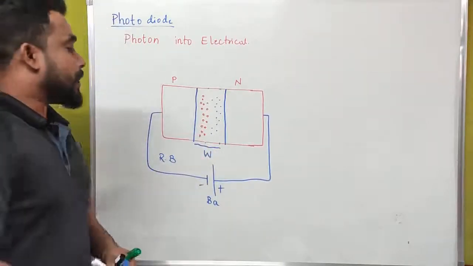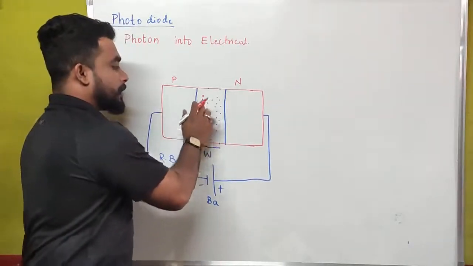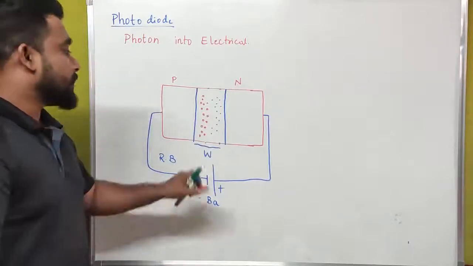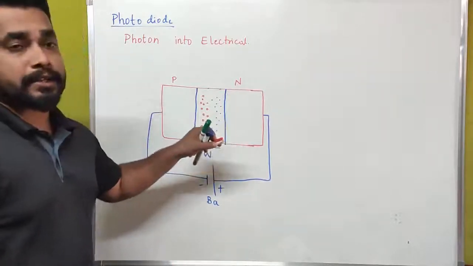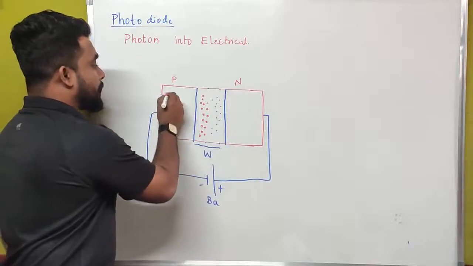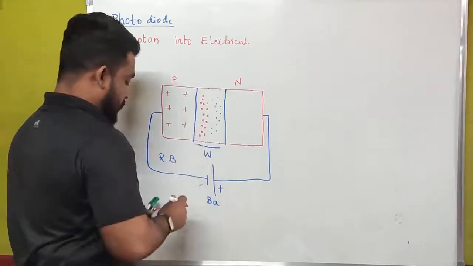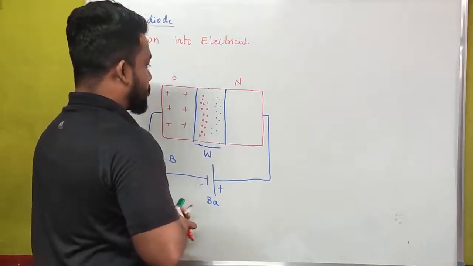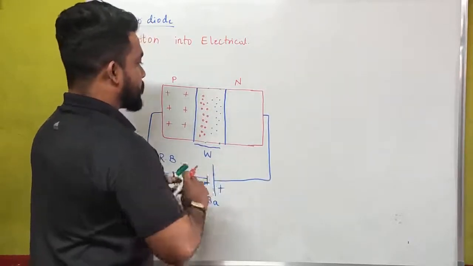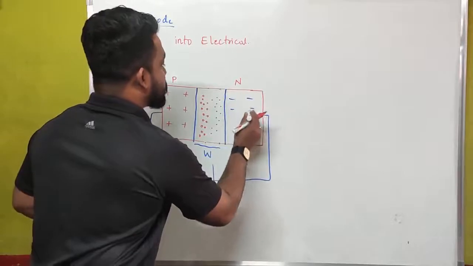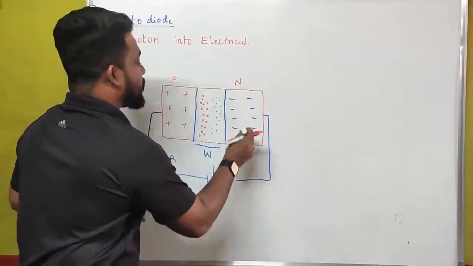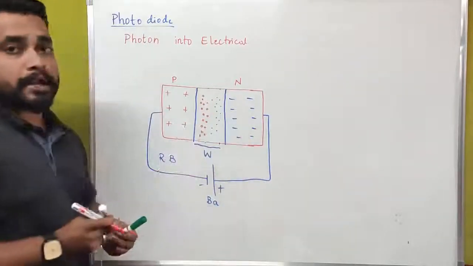These are all minority charge carriers. But here also we have holes and here we have electrons, but these are majority charge carriers.